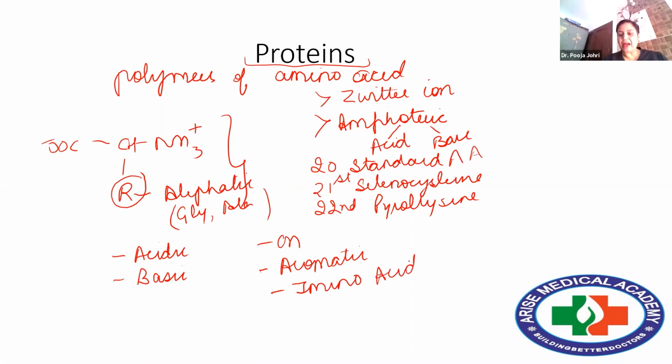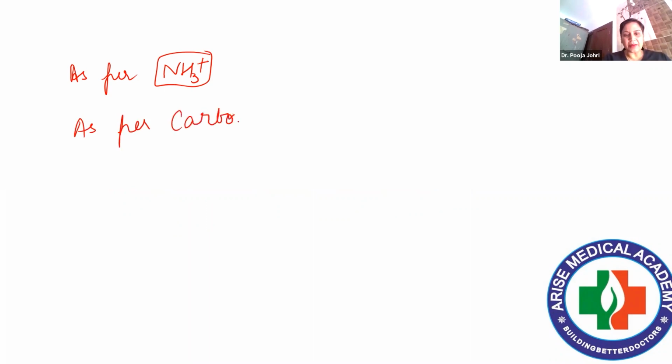And every amino acid has altogether a different set of metabolism. So basically, we study the metabolism of proteins as per two things: one is as per ammonia, and the other as per the carbon, or you can say as per the nitrogen skeleton and as per the carbon skeleton.